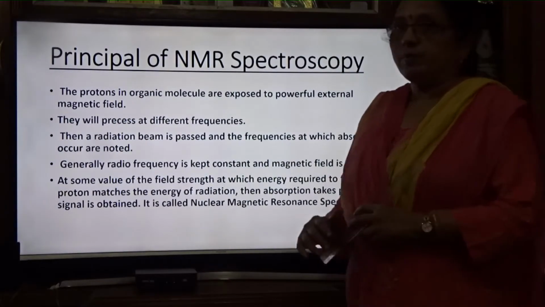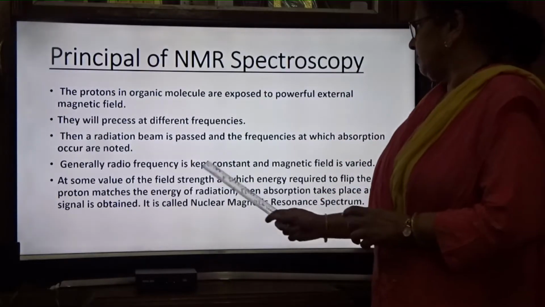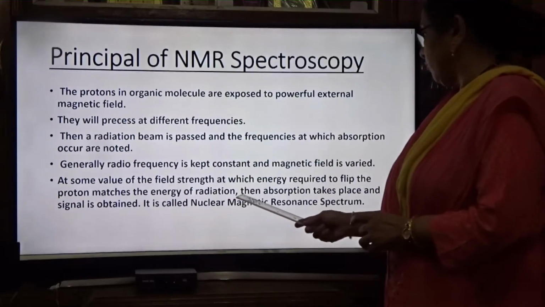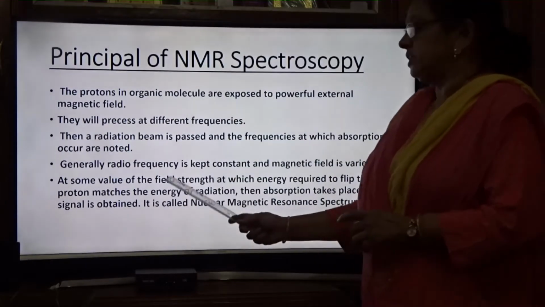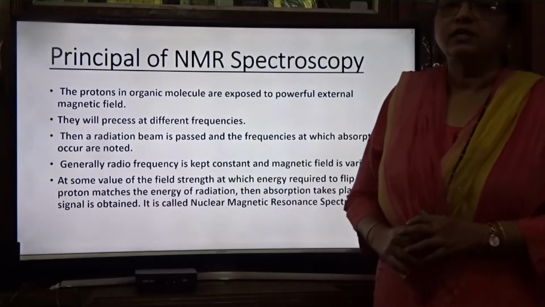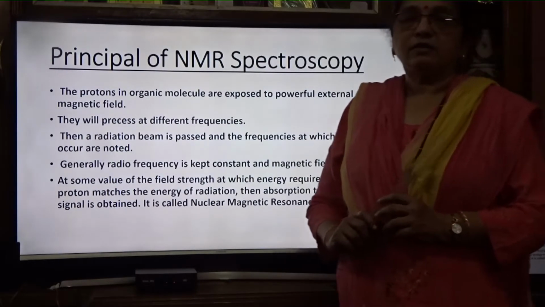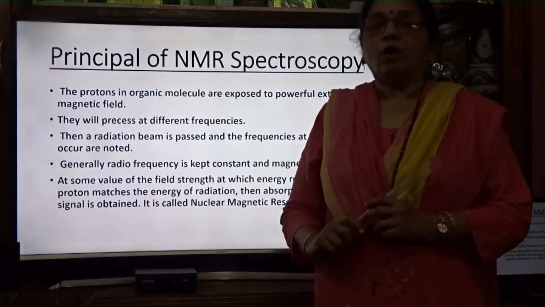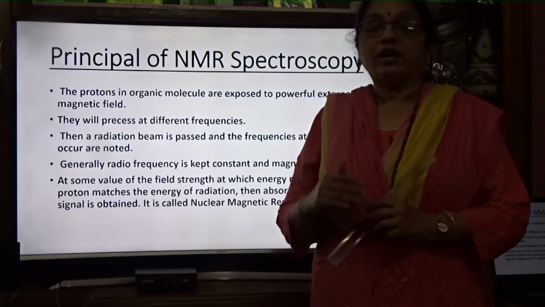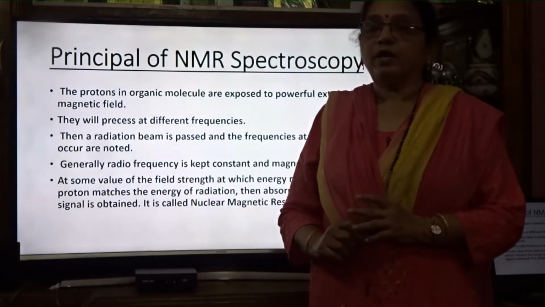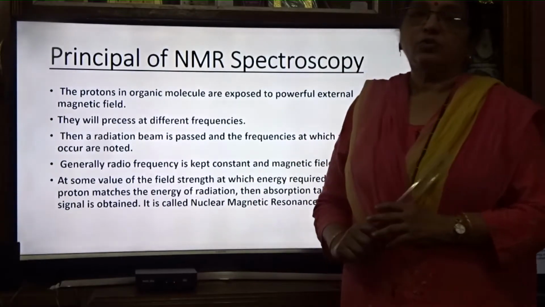The peaks you got in the last class, I have told you what types of peaks there are. That is known as the NMR spectrum.